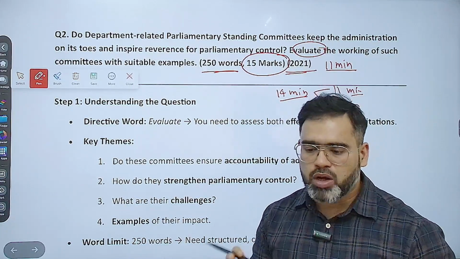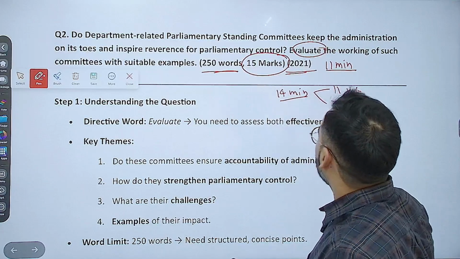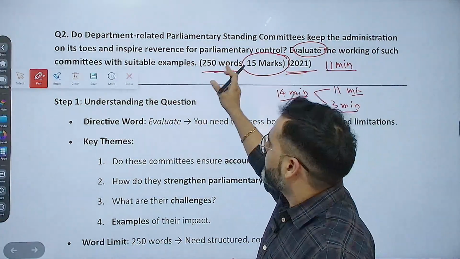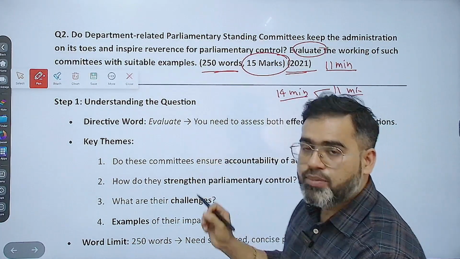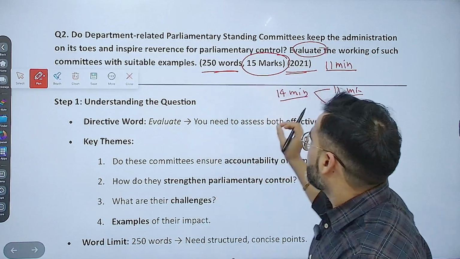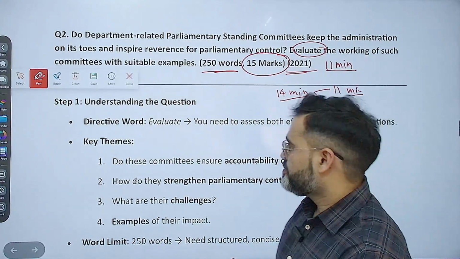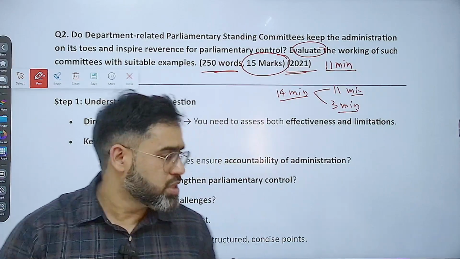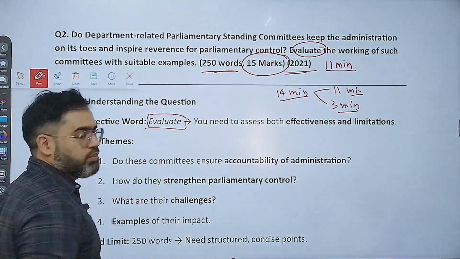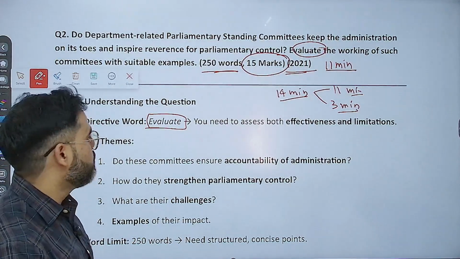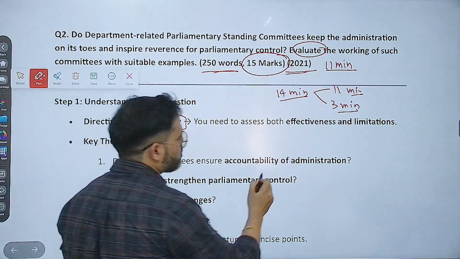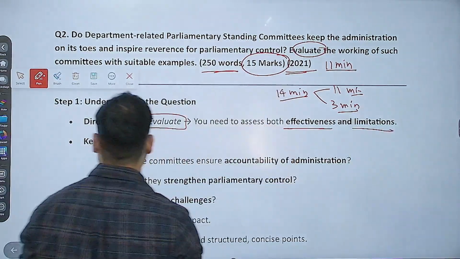So that is what evaluate here means, so that you have to answer over here: evaluate the working of such committees, meaning departmental committees, with suitable examples. आपको examples भी देने हैं, you have to write the example, that is important। The question is about 2021 only। So first we need to understand the question, क्या है directive word evaluate। If you already attended the first session of these impact classes, then in evaluate, हमने समझाया था, evaluate means you need to assess both effectiveness and the limitations।